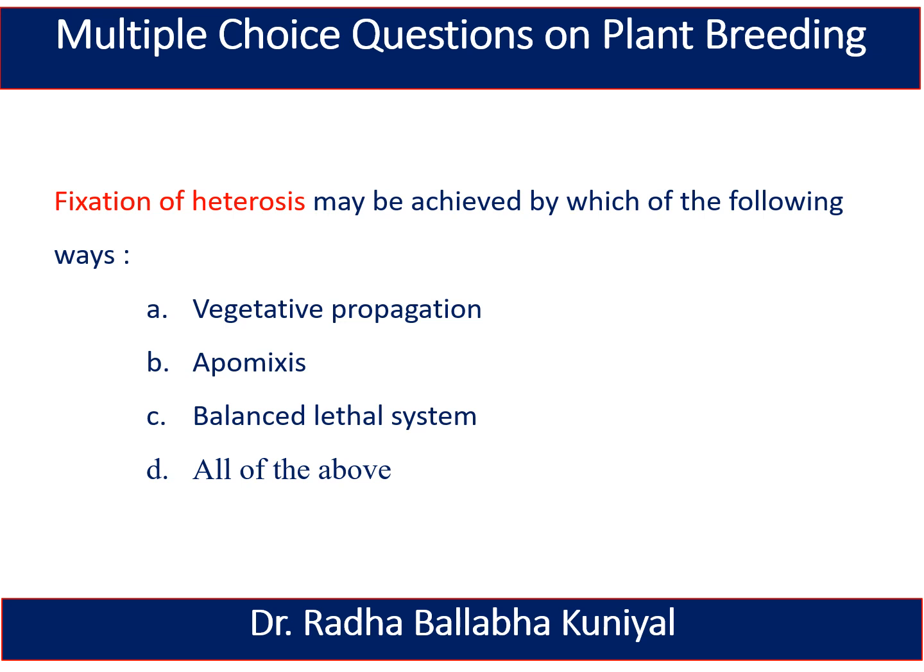Next question is: fixation of heterosis may be achieved by which of the following ways? A. Vegetative propagation, B. Apomixis, C. Balanced lethal system, and D. All of the above. And here the right answer is all of the above. In balanced lethal system, recessive lethal genes are linked in a repulsion phase. In such a situation, only the heterozygotes can survive, for example, in case of Oenothera. Thus, we can say the fixation of heterosis may be achieved by all three methods: vegetative propagation, apomixis, as well as the balanced lethal system.